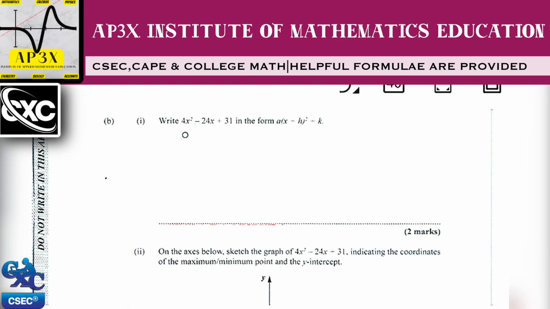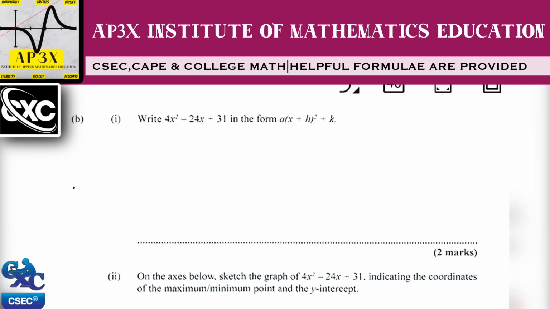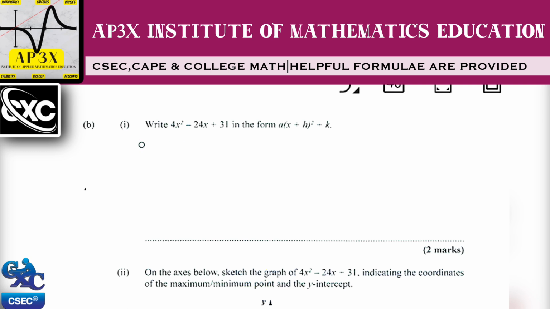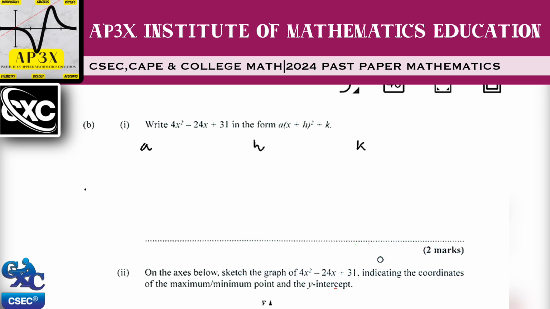Now, in completing the square, there are 3 particular values that we need to place our focus on. Those values are finding the value of a, finding the value of h, and finding the value of k. What I'm teaching you here is a shortcut method in terms of completing the square. There is a technique for doing this, but in this shorter version, I believe CSEC only requires you to state the values here.